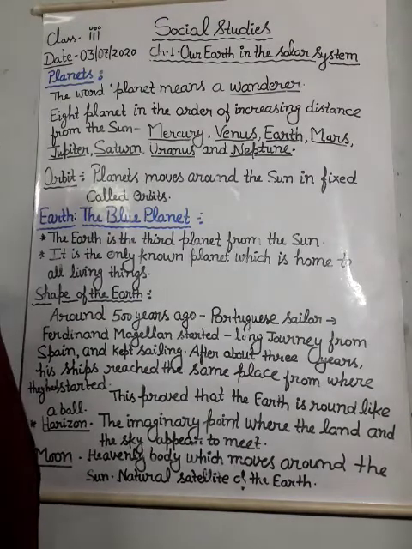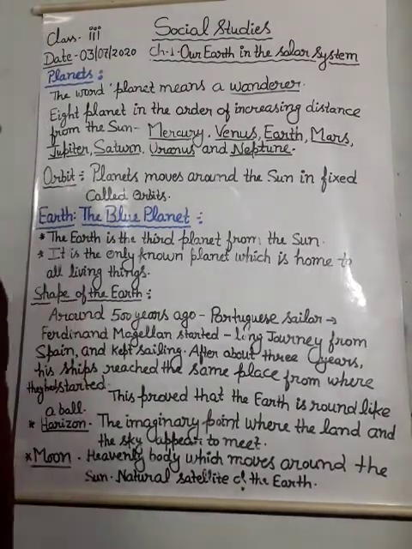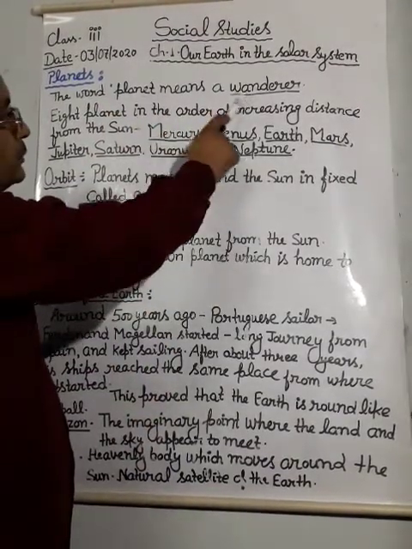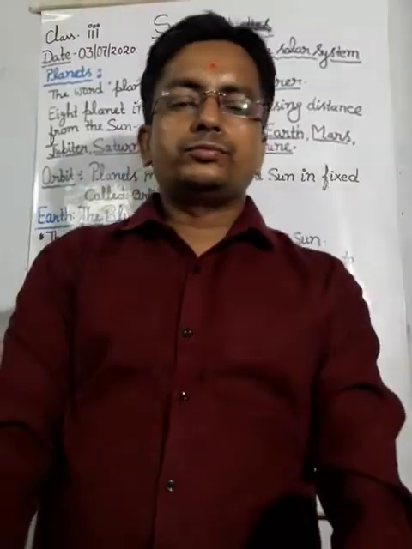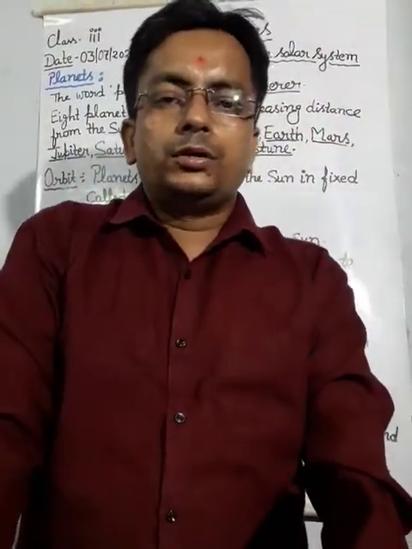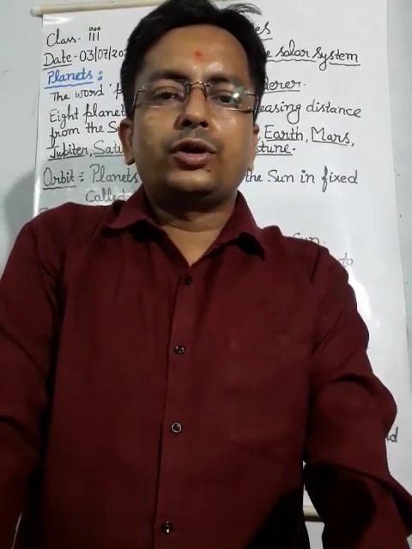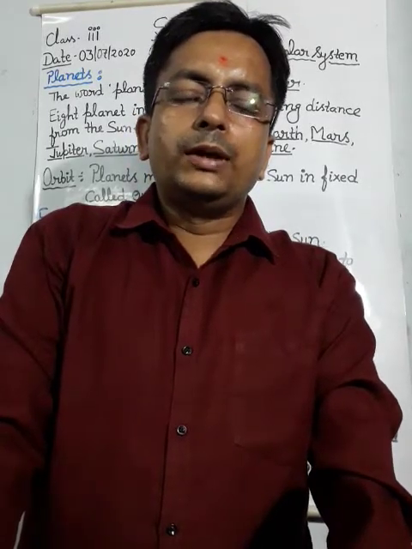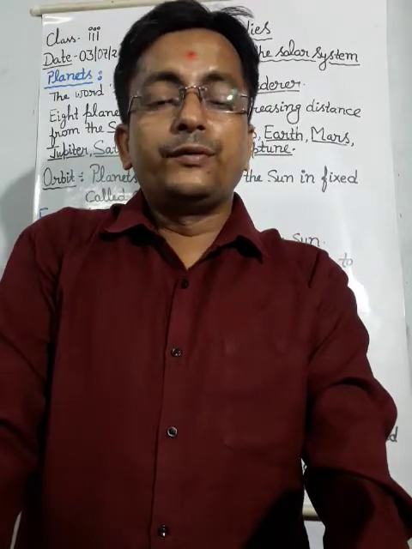First of all, the word planet, the meaning of planet is wanderer. Wanderer, the person or body who keeps on moving from place to place or in a given place.